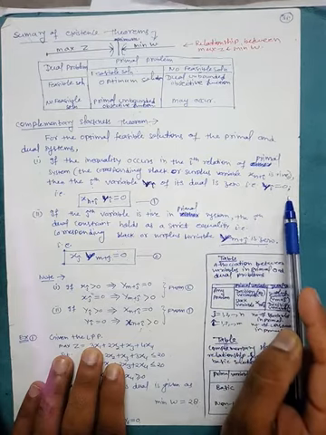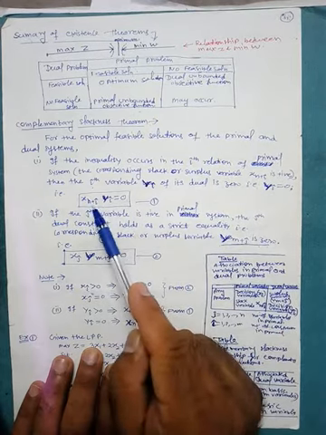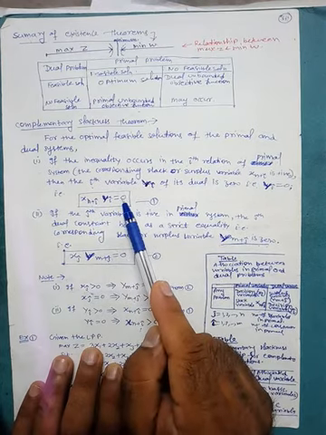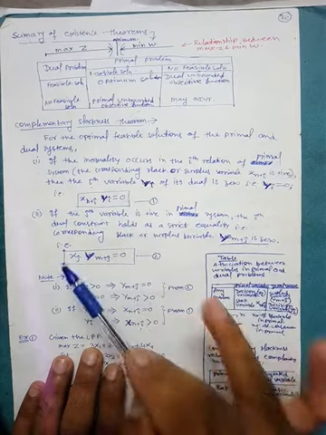That means yi will be 0, and hence the relation will be this: x(n+i) into yi will be 0. To understand this we will see the example later on.